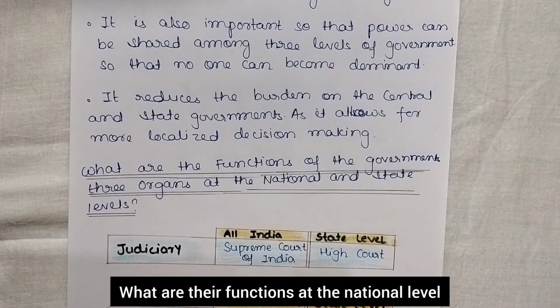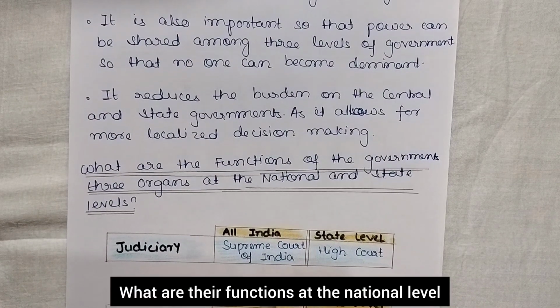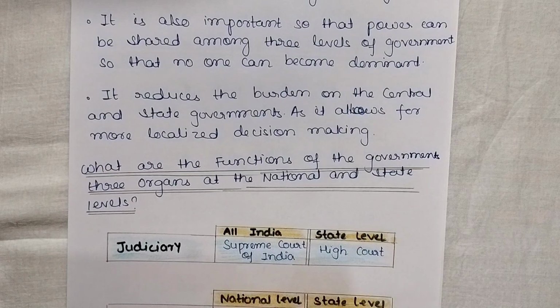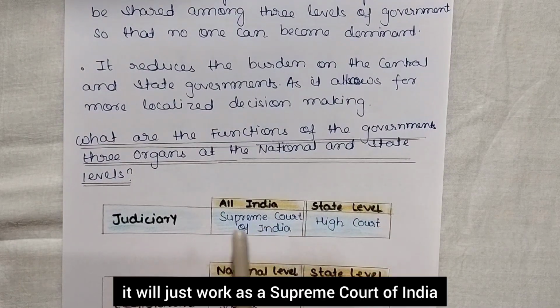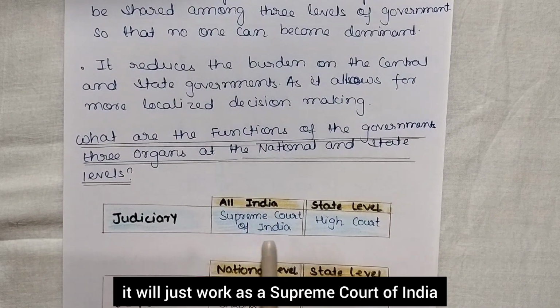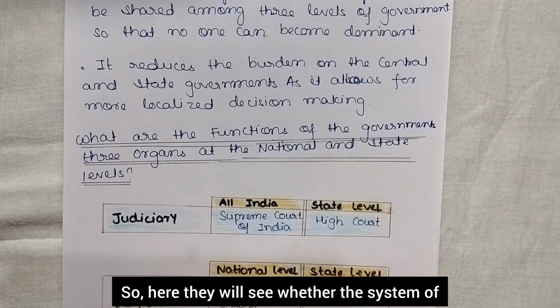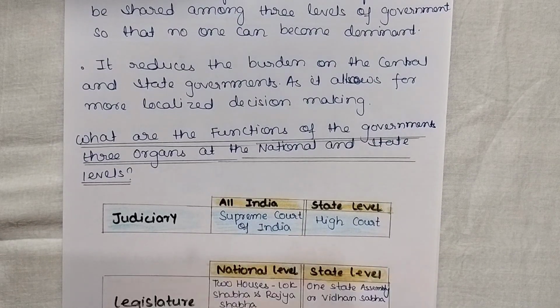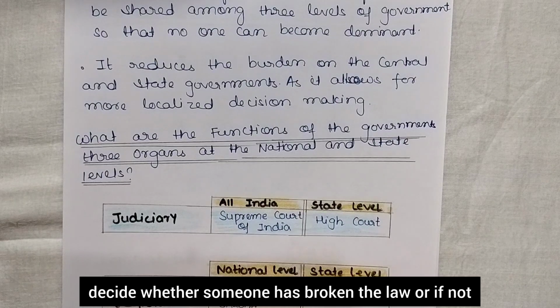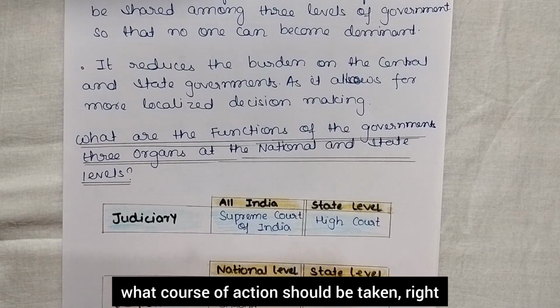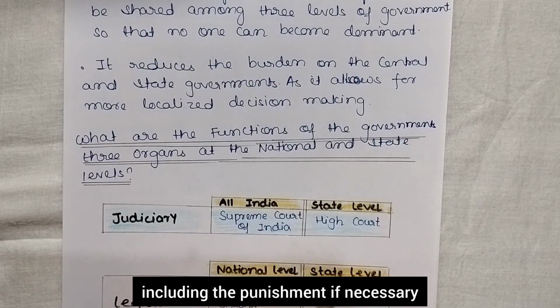What are their functions at the national level and at the state level? So the judiciary at the national level works as the Supreme Court of India, and at the state level it is the High Court. Here they decide whether someone has broken the law, or if not, what course of action should be taken, including the punishment if necessary.